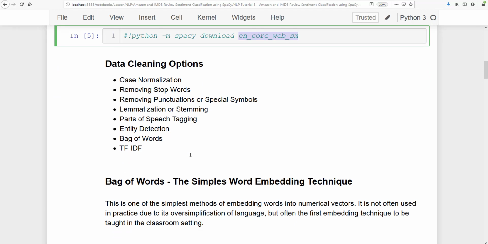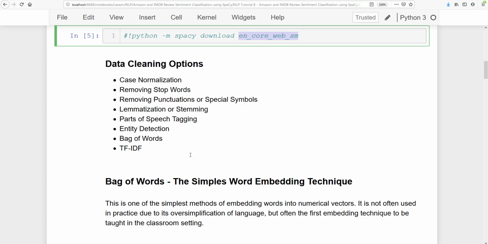All right, so how will we be cleaning our text data? There are so many things which we can do in spaCy, like case normalization. We can make everything capital, or we can make everything lower case. We can remove stop words. Stop words means frequently occurring words like and, hence, so, that, okay, hey, hi, hello. These are the stop words which occur most of the time. And then we remove punctuation and special symbols, which also come very frequently and do not include much information in text classification.